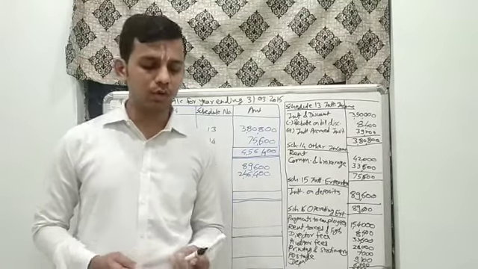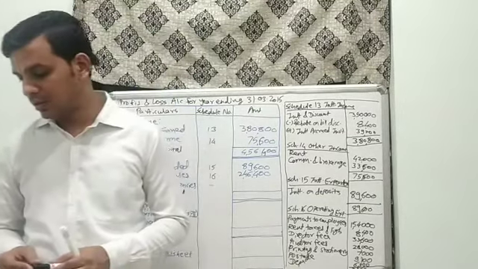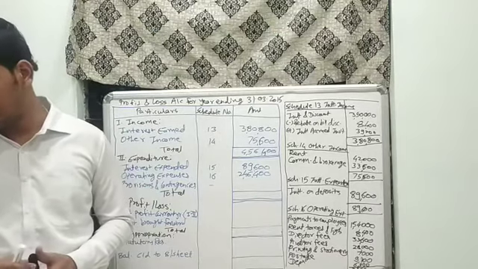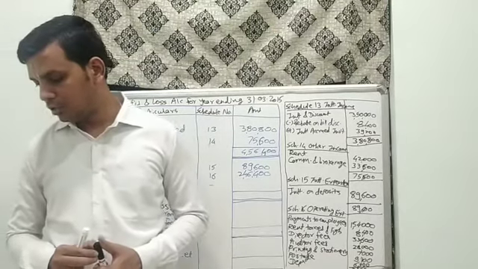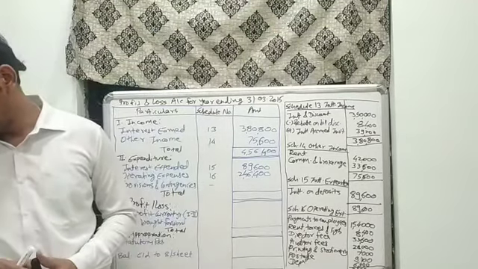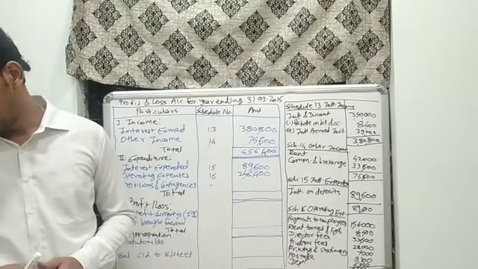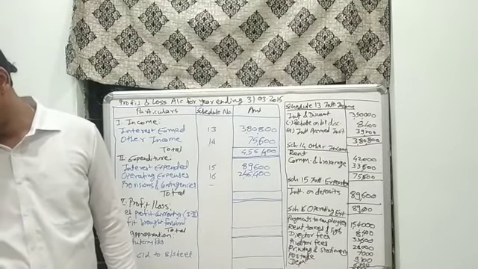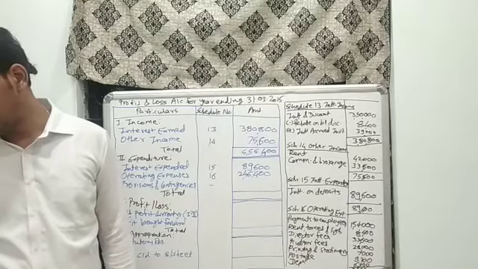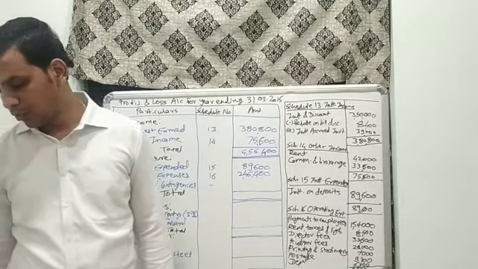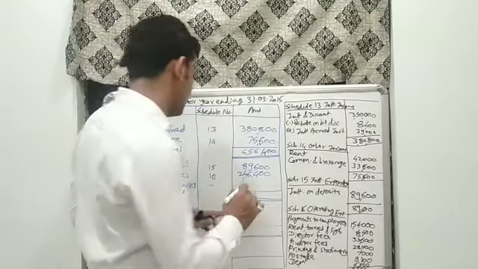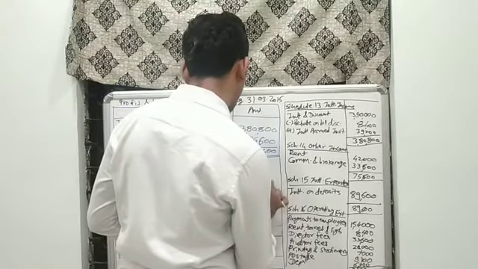This part we have to look into the adjustment. In adjustment there is a provision and contingencies given. The provision is provided for 8,400 rupees with regard to the provision for rebate on bills discounted, that is provision of 8,400 that we have to transfer here.